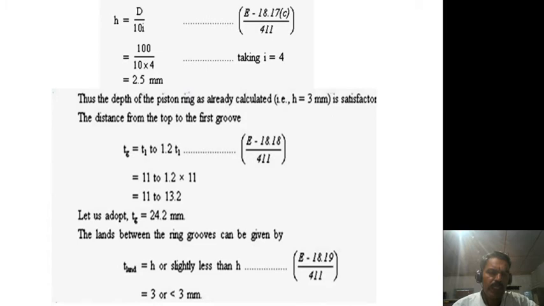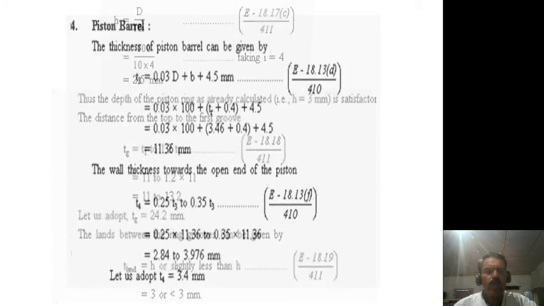Similarly Tg, that is T1 to 1.2 times T1. As we know the T1 value, into 1.2, you will get 11 to 13.2. On average, we have to take it as 12 point something, not 24.2. This is a printing mistake. For these two values we have to take the average value. Next, similarly T land is equal to H, so that is equal to 3. Like this we have to solve the problem.